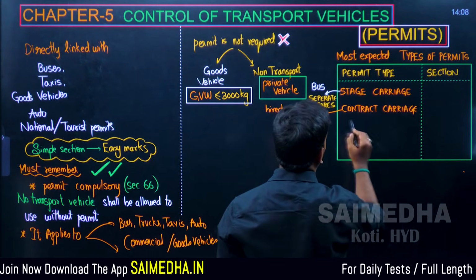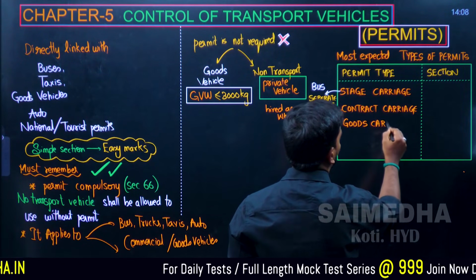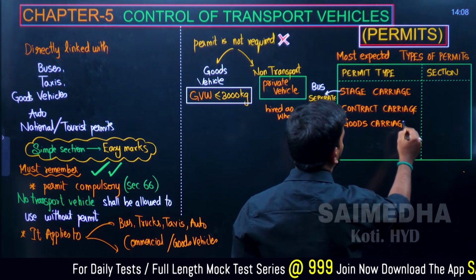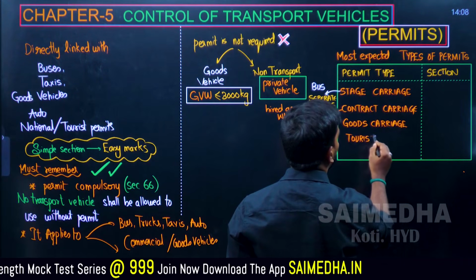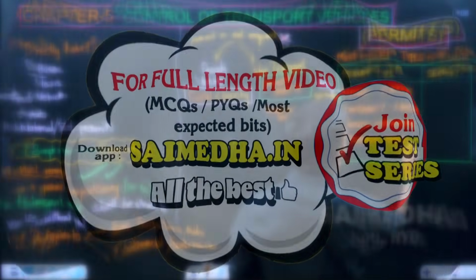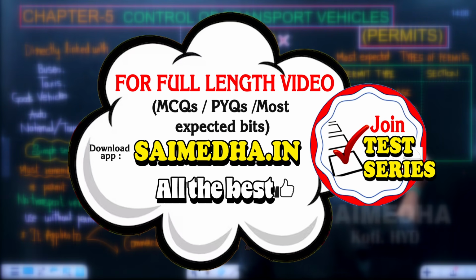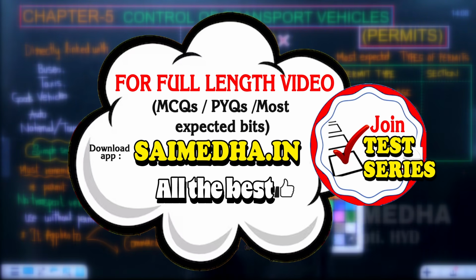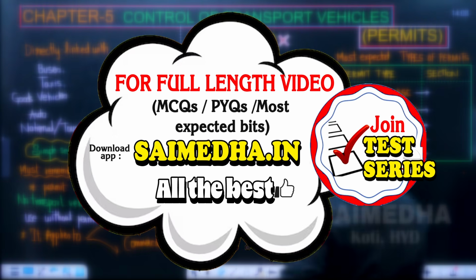After the contract carriage, we have goods carriage, which is responsible for carrying goods. Then we have tourist permit, or we can say national permit. Both are in the same section. The stage carriage is considered in which section? Starting from after 66, right? Common sense.